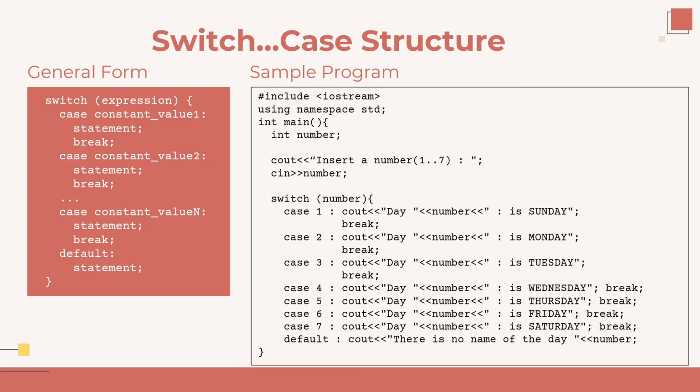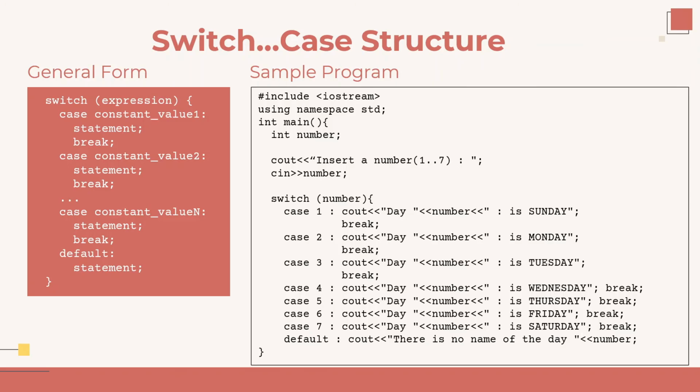The user is asked to insert a number between 1 and 7 into number variable. If the number is 1, the program will enter case 1, and it means that the statement to print the output day 1 is Sunday will be executed. Then if the number is 2, the program will enter case 2, and it means that the statement to print day 2 is Monday will be executed.